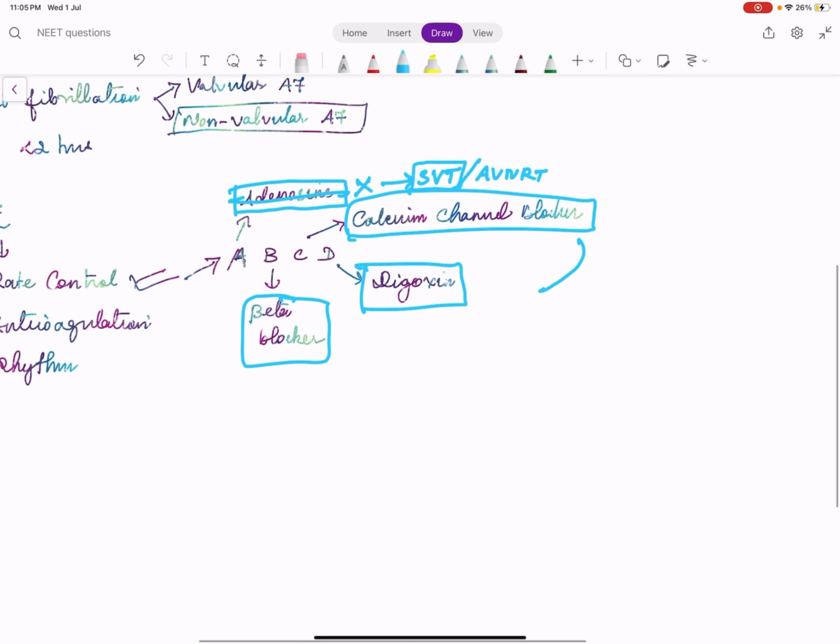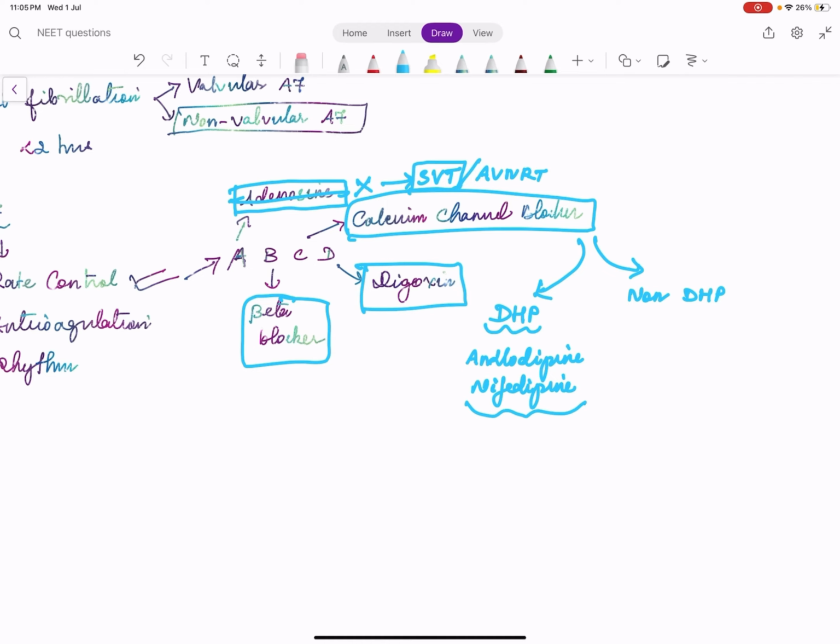Calcium channel blocker, if you remember, it is of 2 categories: DHP, that is dihydropyridine calcium channel blocker, and non-dihydropyridine calcium channel blocker. Anything which ends with dipine, dihydropyridine, is called dihydropyridine category. Amlodipine, nifedipine, it's a dihydropyridine. This dihydropyridine calcium channel blocker is mainly used in treating hypertension. Whereas we have 2 main non-dihydropyridine calcium channel blockers. One is verapamil, the other one is diltiazem.